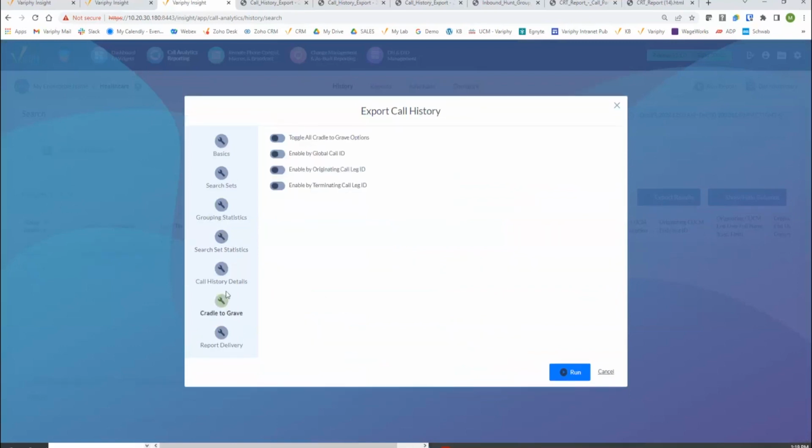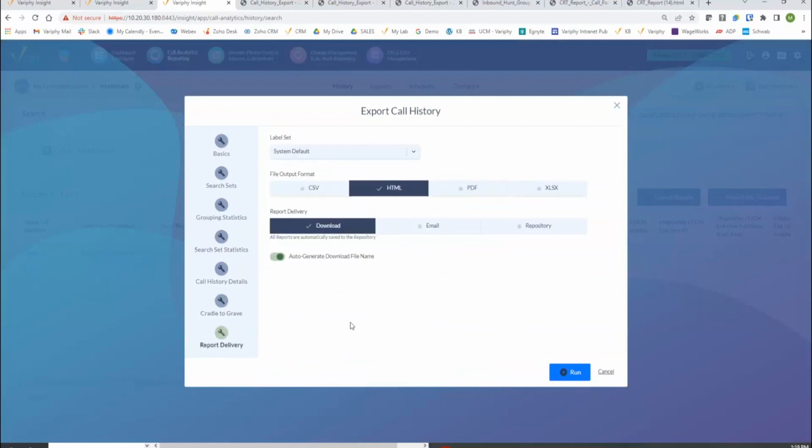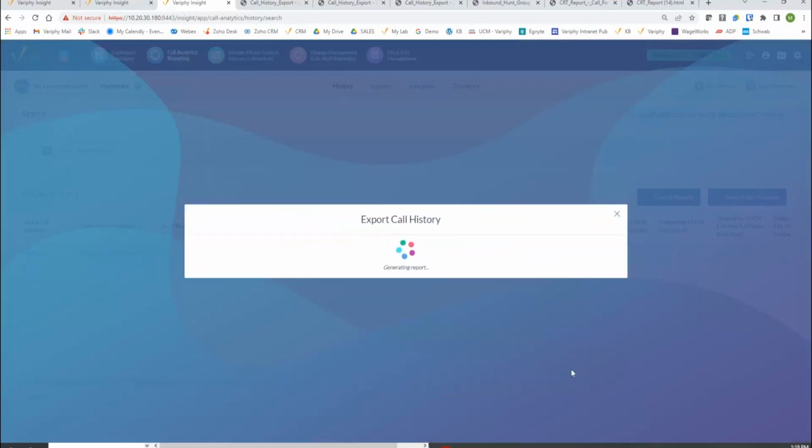I'm just going to show you that real briefly. Sliding into this export, I'm going to come right down to the cradle to grave logic wrench here. I'm going to turn it on, and then I'll run it maybe in HTML. Once I run this, it will engage and have the application run that post-processing job to calculate the computed ring time and populate it in this report. Once again, I don't know whether or not I have a secondary call on this one leg here. Chances are it's just one single leg, and the ring time and computed ring time will mirror each other.